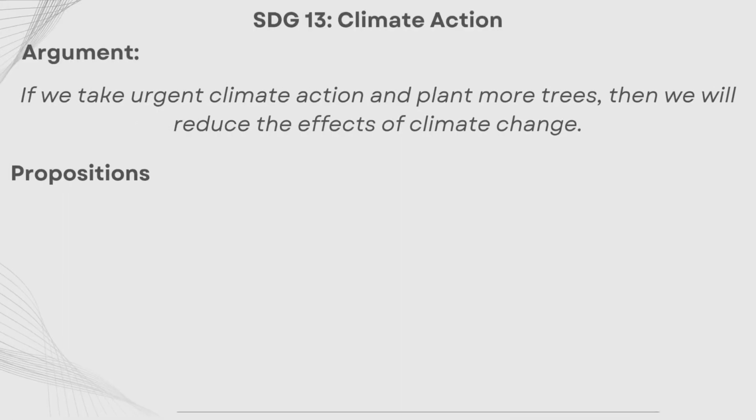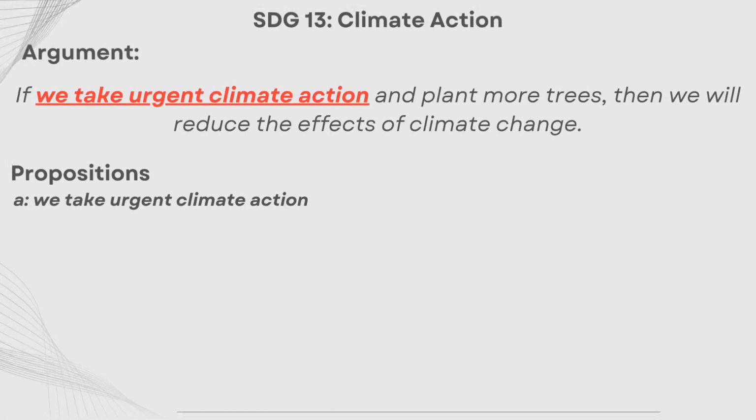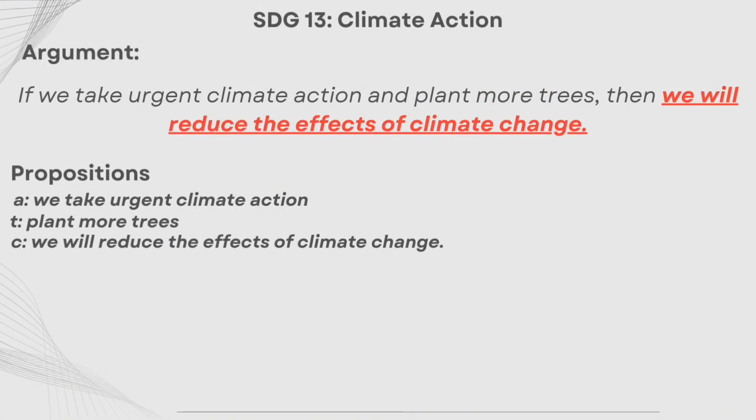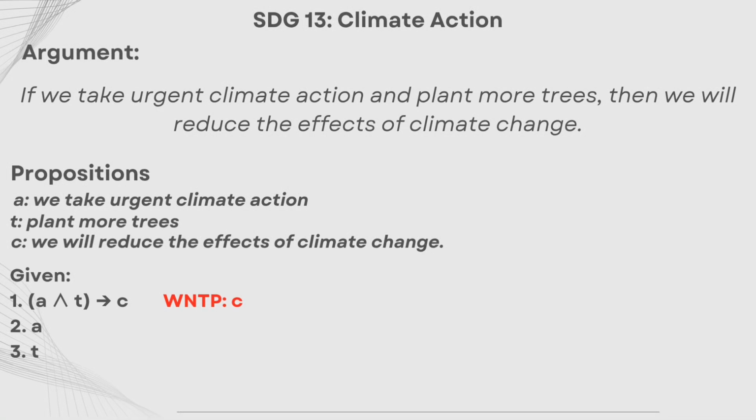The first proposition is we take urgent climate action, or A. The second one is we plant more trees, or T. And the last proposition is we will reduce the effects of climate change, or C. For the logical given form, the first one is if both A and T are true, then C is true. Otherwise, it is false. The second is A, and the third is T. And now, what we need to prove is C.